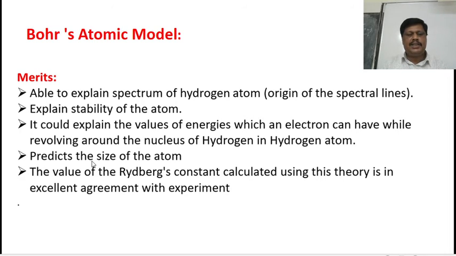And it can predict the size of the atom. The size of the atom is of the order of angstrom, that is 10 to the power of minus 10 meter. The value of the Rydberg's constant calculated using this theory is in excellent agreement with the experiment also. So therefore Bohr's atomic model is a very important basic model. So this point is actually a demerit.